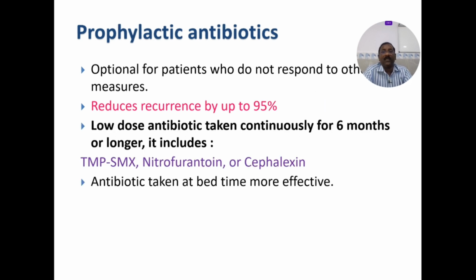Prophylactic antibiotics reduce the recurrence by up to 95%. So that is the reason I told you about chemoprophylaxis, intermittent chemoprophylaxis, and continuous chemoprophylaxis.